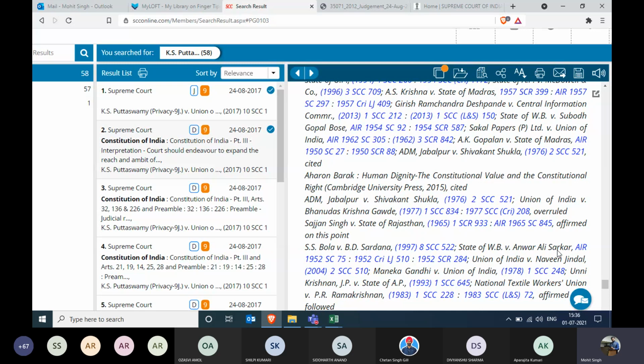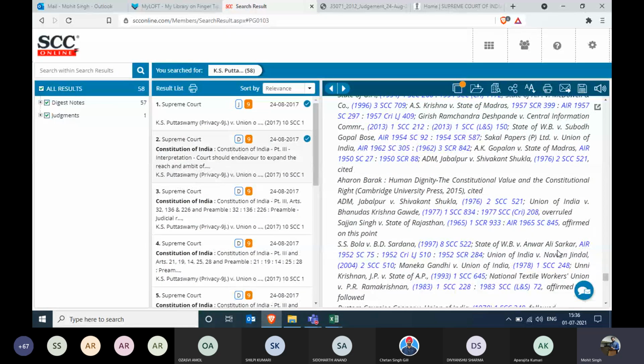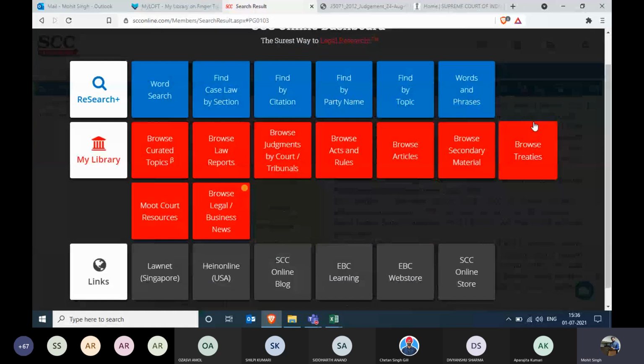Just by looking at the judgment, we can get the idea of the headnotes, digest notes, opinions, equivalent citations, and the treatments. And that is the main reason why professionals and students prefer SCC Online to read judgments quickly and effectively. There you go. Now we are going back to the dashboard by clicking on this icon. And now this is the dashboard.